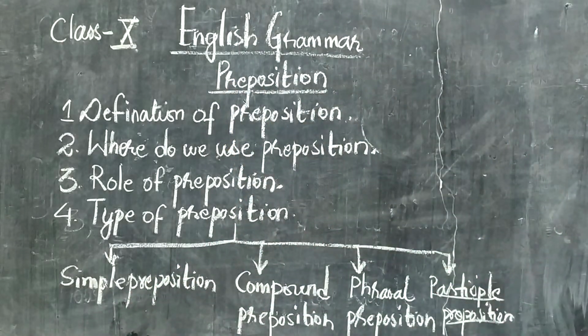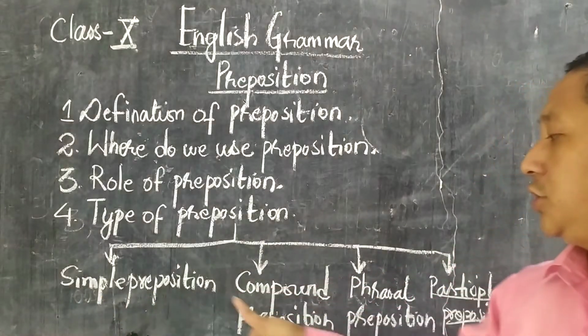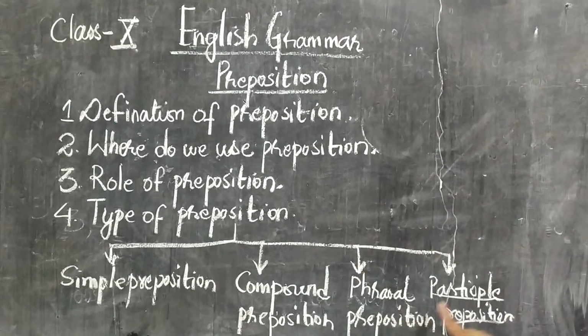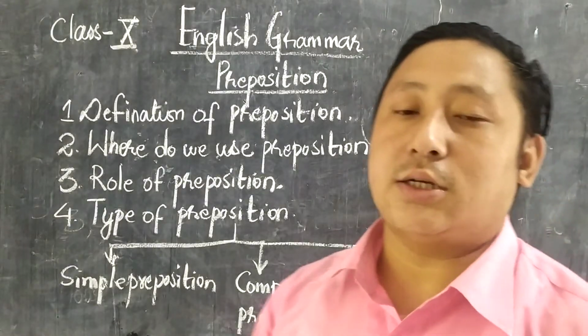Over here, in the first point I have written definition of preposition. Number 2, where do we use prepositions? Number 3 is role of preposition, and number 5 is types of prepositions. In the types of prepositions, what comes is simple preposition, compound preposition, phrasal preposition and participle prepositions. So let's start our class.